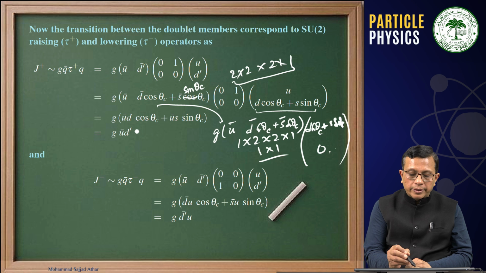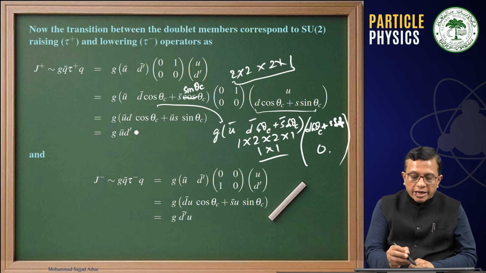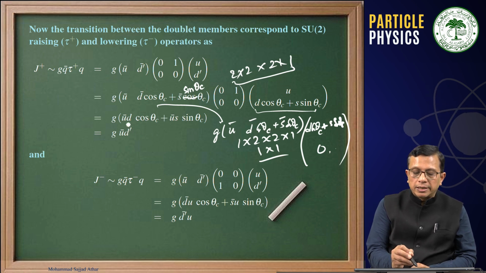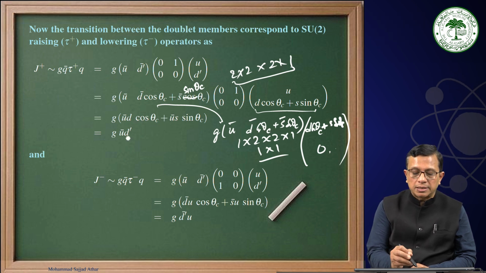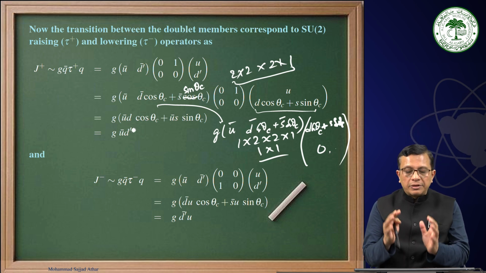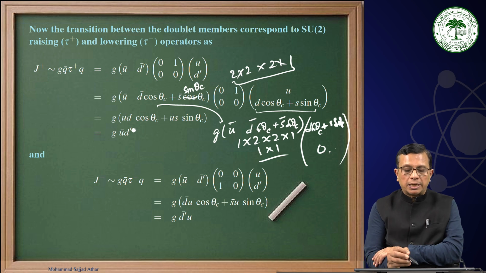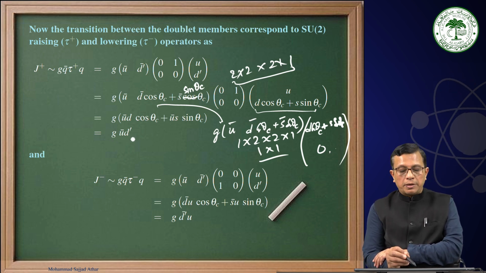Therefore, what you are realizing is that if I take ū common, then this will be d cos θ_C plus s sin θ_C. And d cos θ_C plus s sin θ_C is nothing but d′. Therefore, notice that if I take ū to the left, we have in the bracket d cos θ_C plus s sin θ_C, and that is nothing but G ū τ d′.